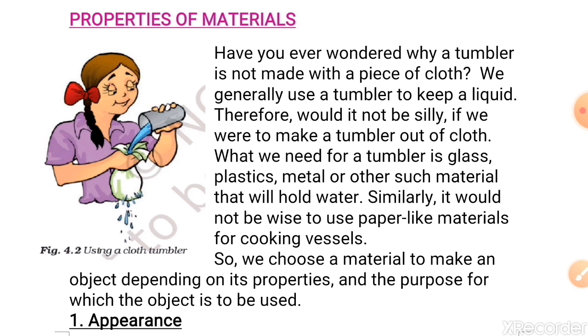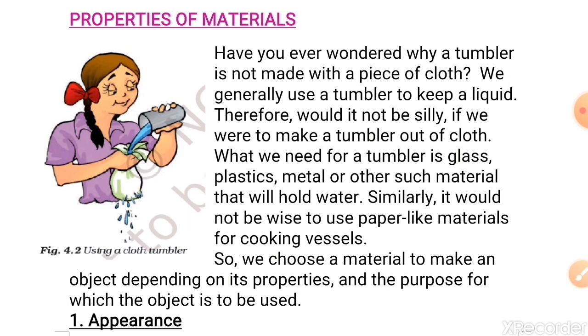What we need for a tumbler is glass, plastic, metal, or other such materials that will hold the water. Similarly, it would not be wise to use paper-like material for cooking vessels because before cooking the meal they will themselves burn. So students, we choose a material to make an object depending on its properties and the purpose for which this object is going to be used.